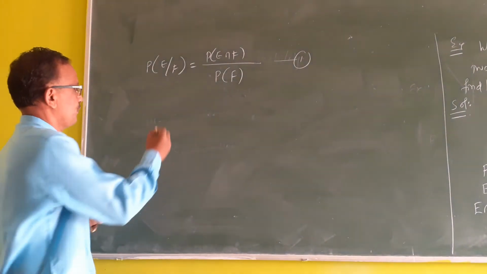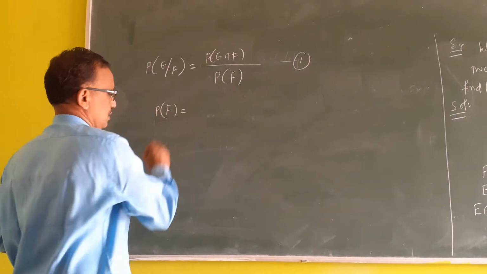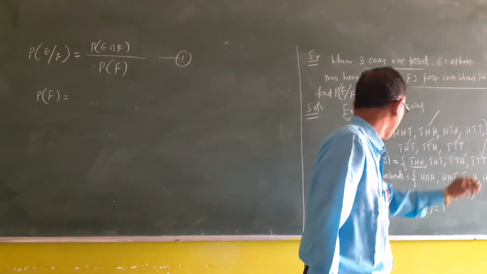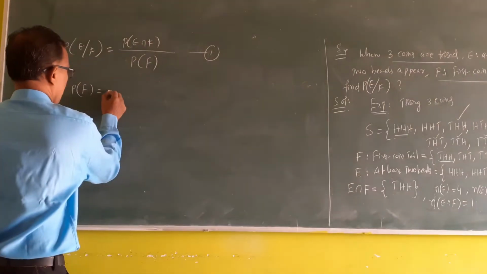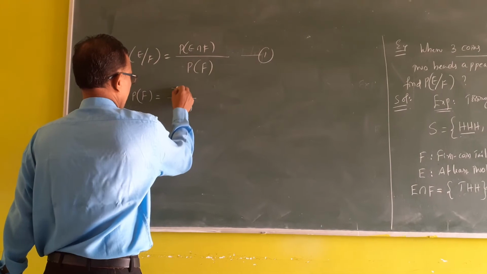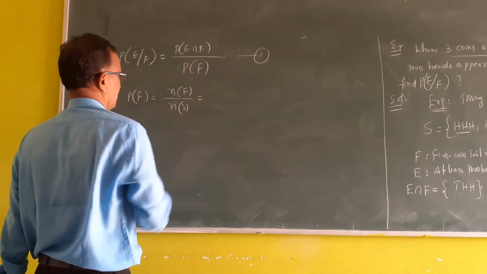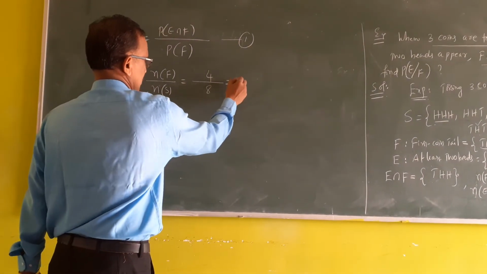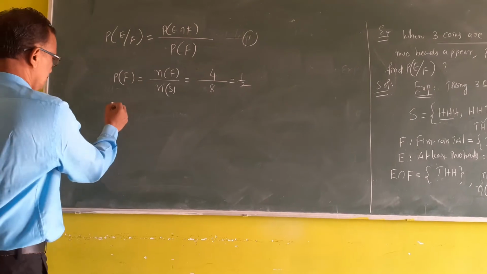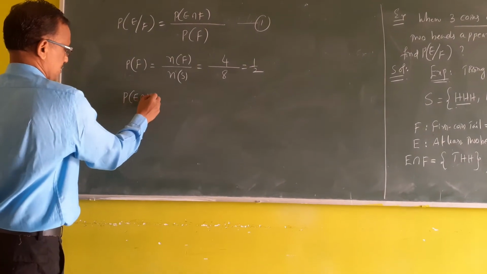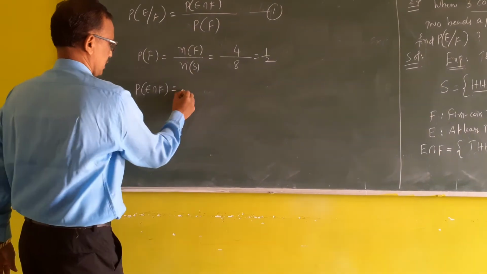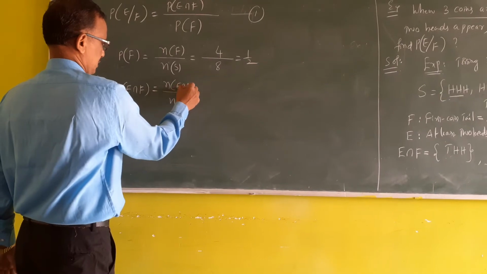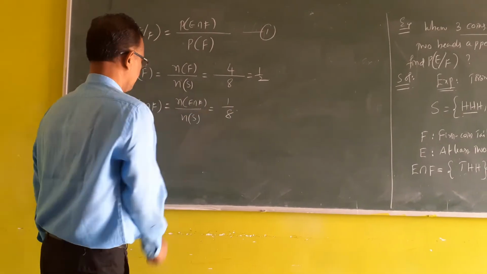Now we find P of F, the probability of F. The favorable outcomes of F are 4. N of S is 8 and N of F is 4, so P of F is 1 by 2. Next, the intersection part: N of intersection is 1.